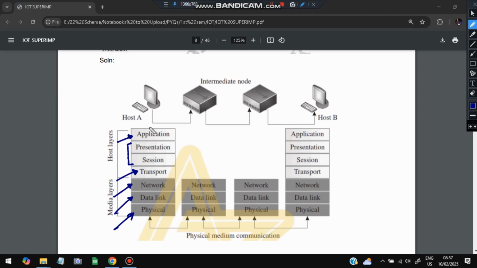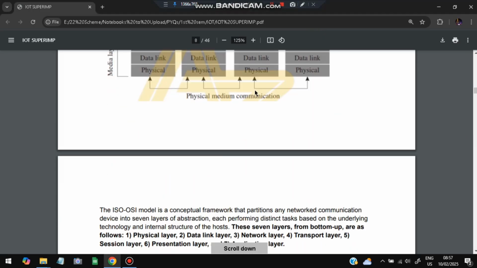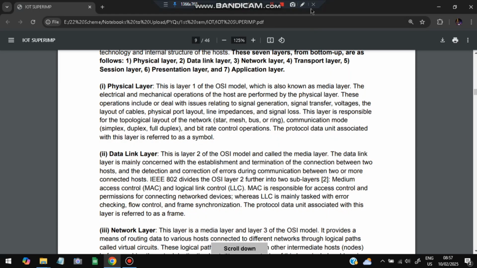In the application layer, it is a direct connection between this and this. So the protocols used are HTTP, FTP, SMTP, and mail transfer protocol, all those things. The direct connection between the host and another host. The question can be asked in a different way also, where they can ask, explain the connection between two hosts in the OSI model. That also, this is the same diagram you need to make. So with the explanation given here, we'll just quickly go through it.